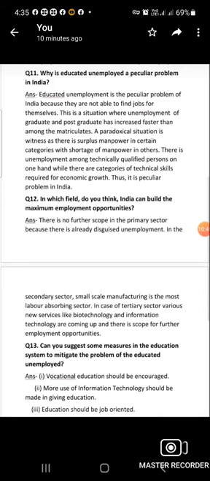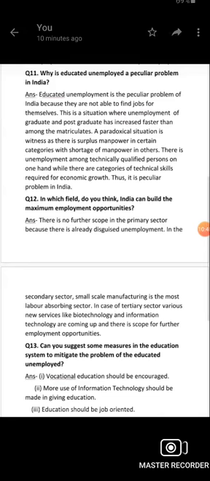First, vocational education should be encouraged. That type of education can be provided to the students through which they can engage in certain jobs. Second, more use of information technology should be made in giving education.